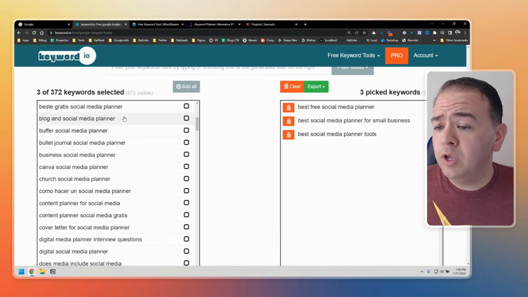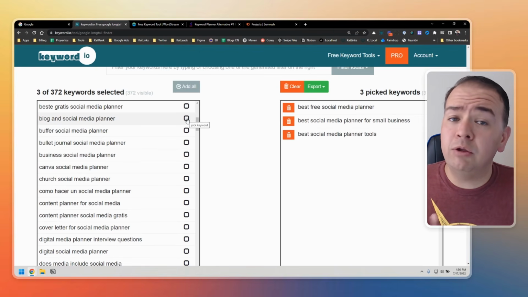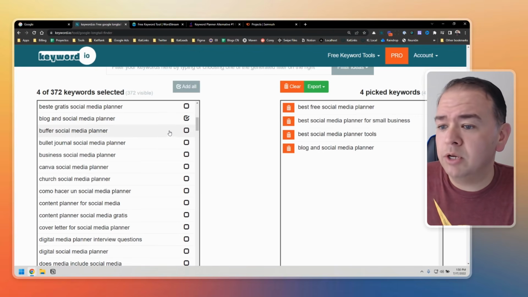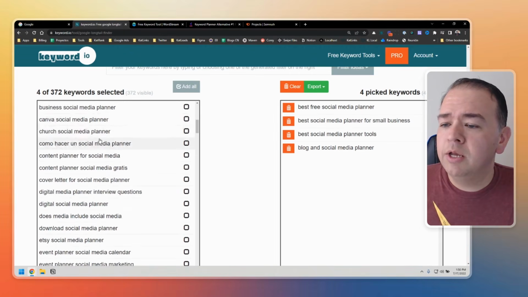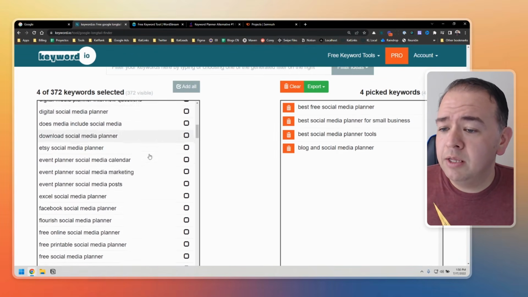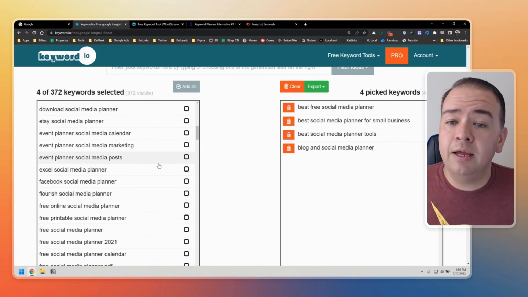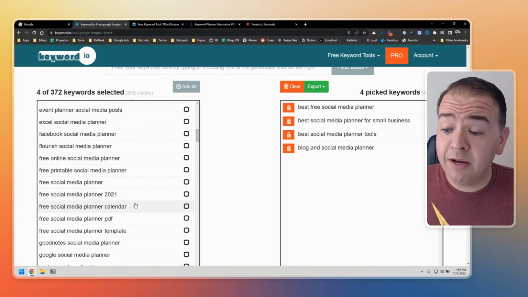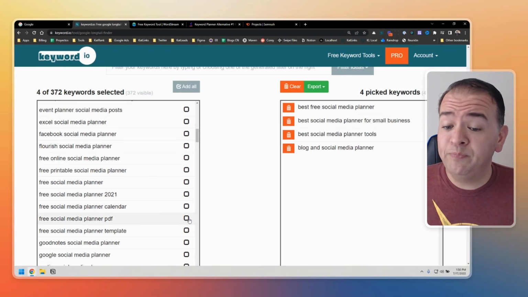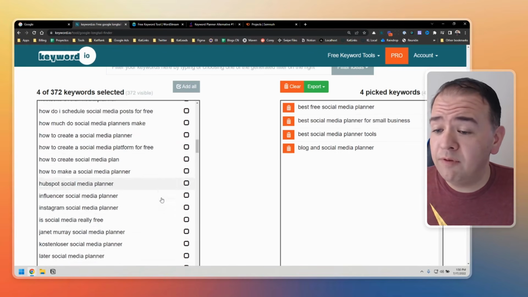Let's keep going. Blog and social media planner. If you're building a social media planner that also allows you to schedule blog posts, this could be a good option. So let's put it there. Let's see, church content planner for social media. As you can see, you have a bunch of options here of keywords that you can use to create content based on these long tail keywords. Free social media planner, free social media planner calendar, a PDF in case you want to turn it into a PDF. So you have a lot of options here.